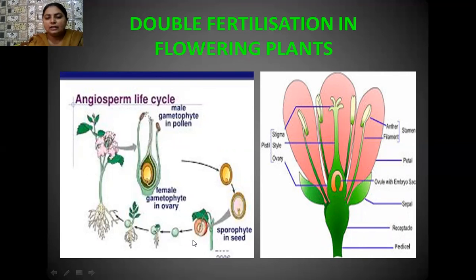Later on, the seed is formed, which is actually the ovule. It is enclosed by a fruit or ovary, because you know that a ripened ovary is known as fruit. So what is present inside the fruit? A seed, and inside the seed, an embryo. When the seed gets sufficient moisture and oxygen, it germinates, and in this way a miniature plant is formed.